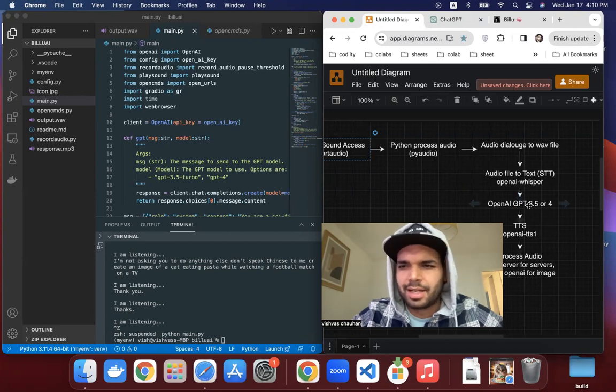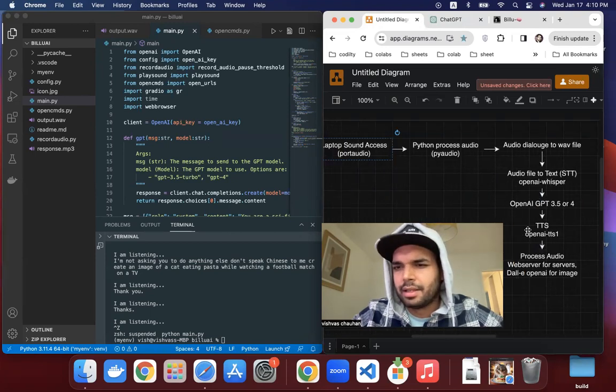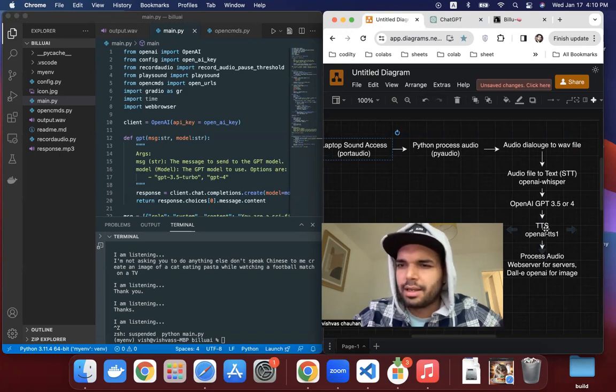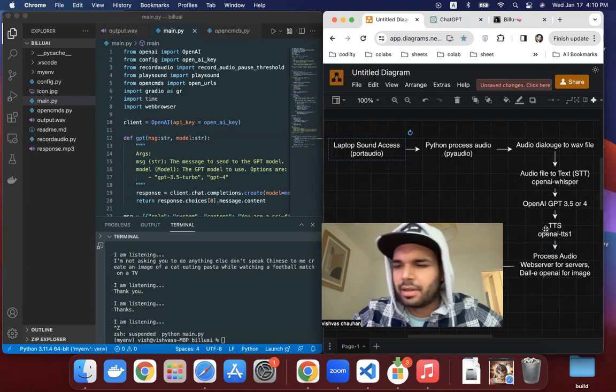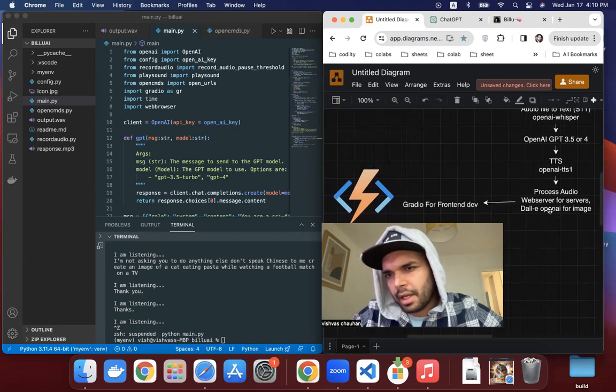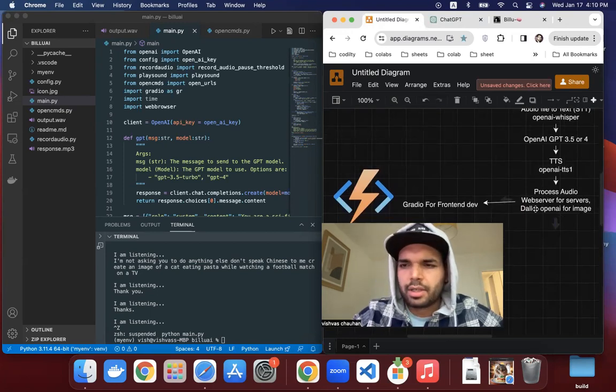Then you can use ChatGPT, whatever. And then there is another model, text to speech. Whisper was speech to text because it took my audio and generated a text. That text goes to GPT, which answers it, and then text to speech speaks it, no matter which language. It has five or six voices that it can speak differently. You can customize the language also, I mean the output. And then DALL-E to create the image and a web server to open sites like YouTube and all.